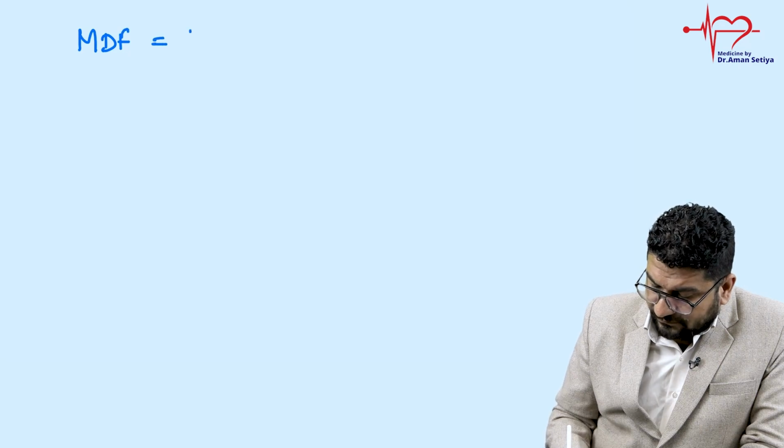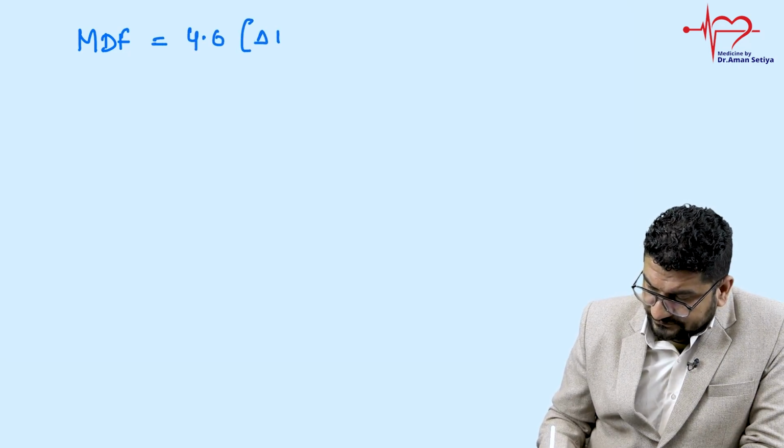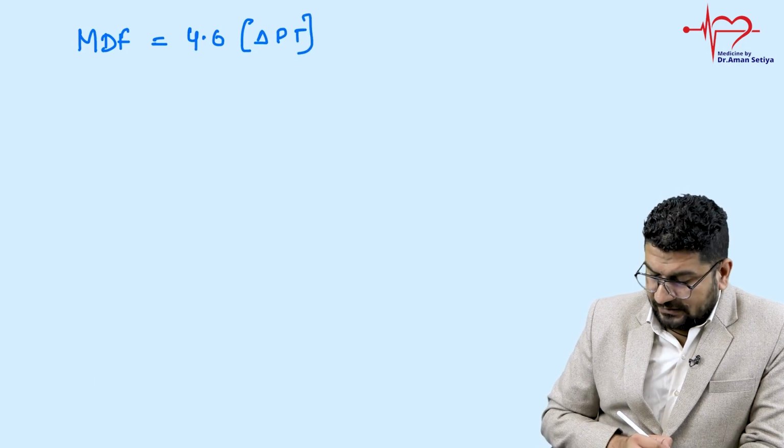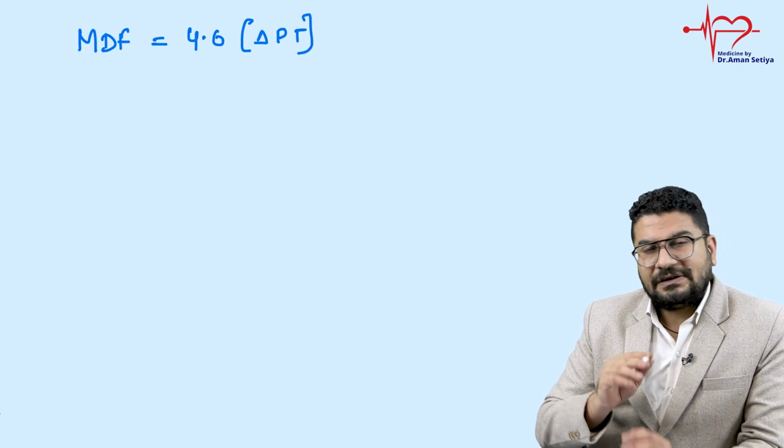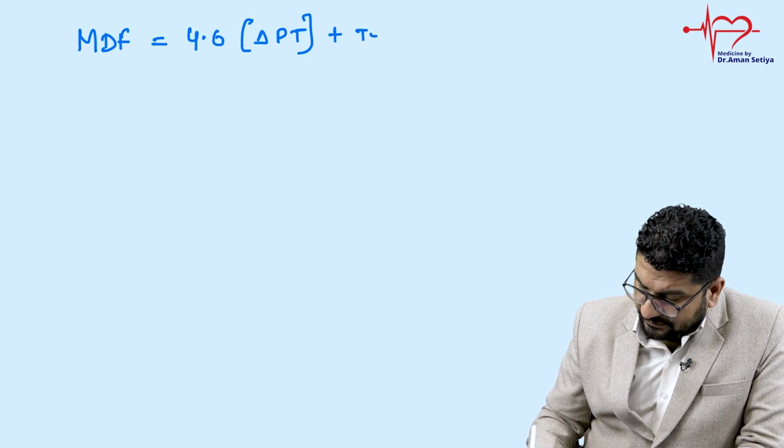So how to calculate Maddrey's discriminant factor? Anyone can tell me? We calculate it by 4.6 into delta PT. Delta PT means change in PT. How much is the change in PT? Delta PT plus total bilirubin.